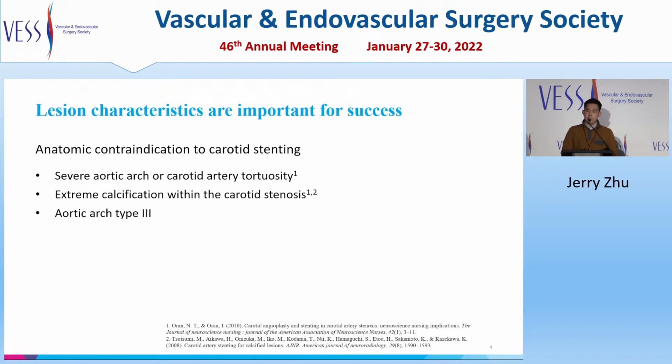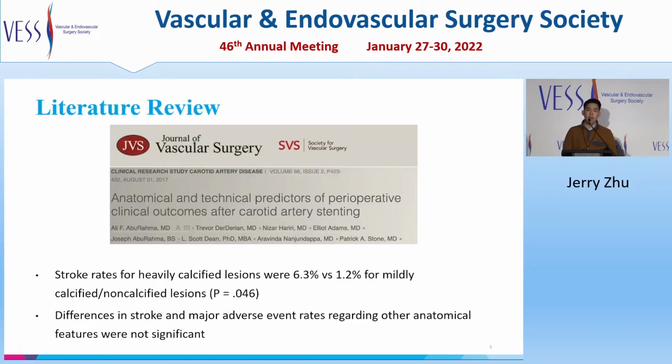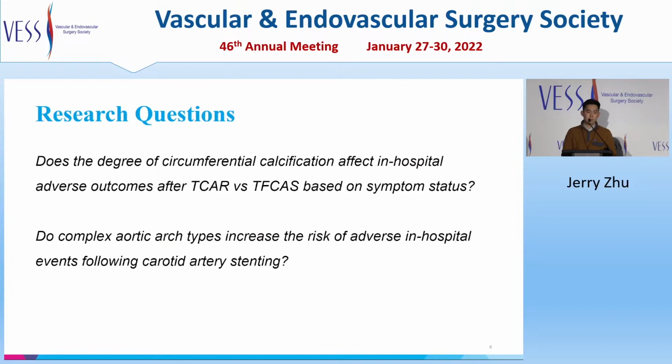Carotid lesion characteristics remain important for technical success in carotid revascularization. Severe lesion calcification and aortic arch type 3 are considered high risk for carotid artery stenting. However, current research on the impact of calcification and other anatomic factors which affect carotid artery stenting remains limited. In this 2017 Journal of Vascular Surgery article, Abu Rahma and colleagues compared stroke rates following carotid artery stenting and found higher rates of stroke associated with heavy calcification. Therefore, we aim to better characterize the impact of anatomic factors on revascularization success.